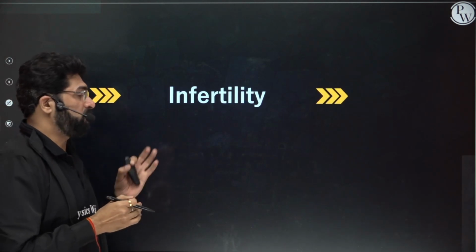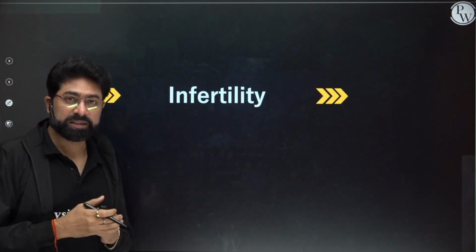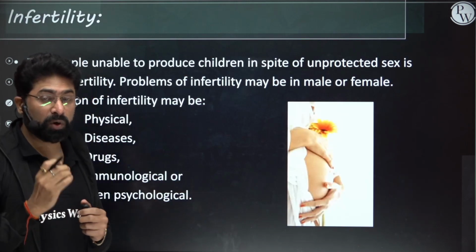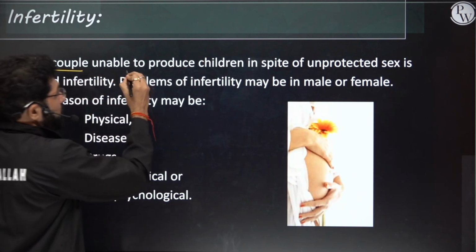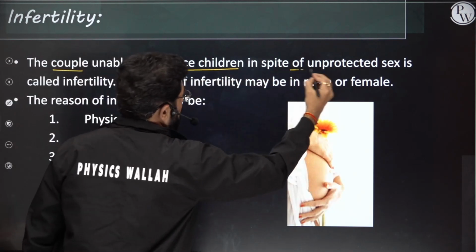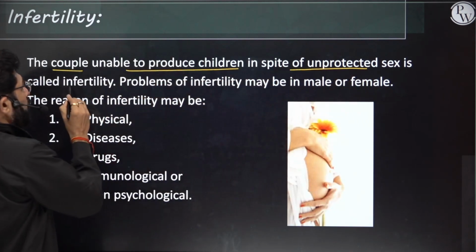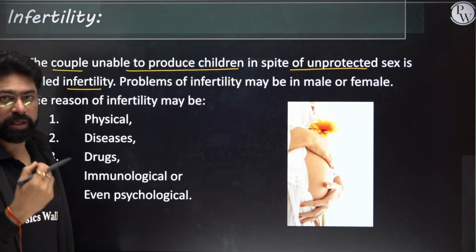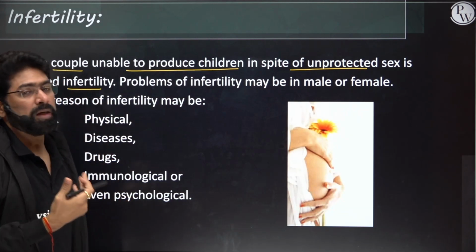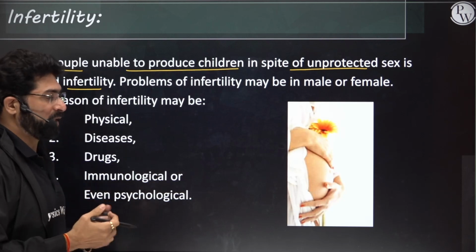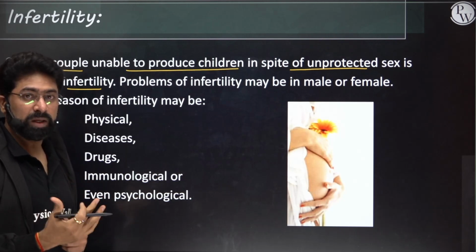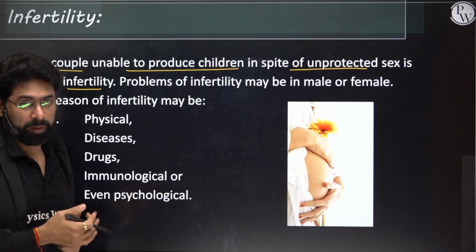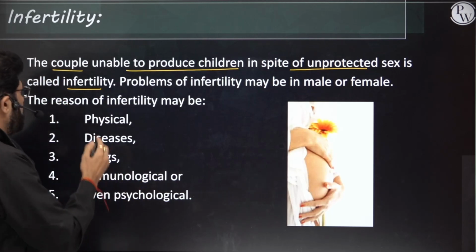So next we'll talk about infertility, that is assisted reproductive technologies. Now, a couple who is unable to produce children in spite of unprotected sex is called infertile. For 1 or 2 years they are planning to have a baby and they are having normal coitus, but still they are not able to have it. So maybe male or female, anyone may have some kind of problem in that. So let's see what can be the reason.